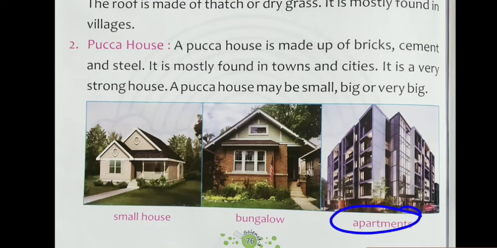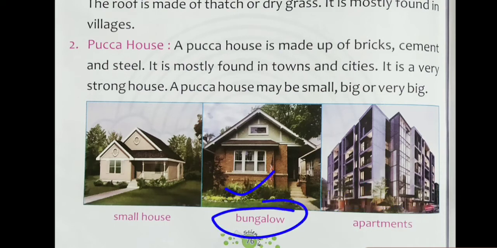So many floors, and so many families live there. So it is known as an apartment. All right, so we can say this is a very big house. A bungalow also comes under very big house. So a pakka house may be small, big or very big. I hope now you all understood well about the pakka house.